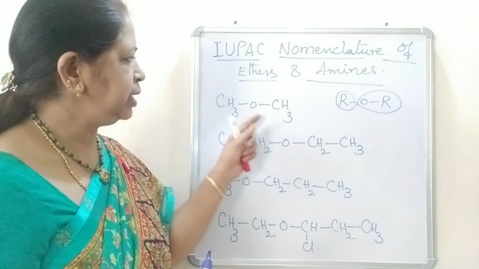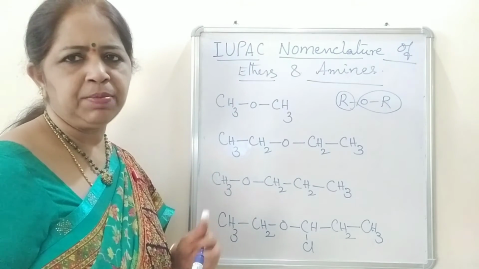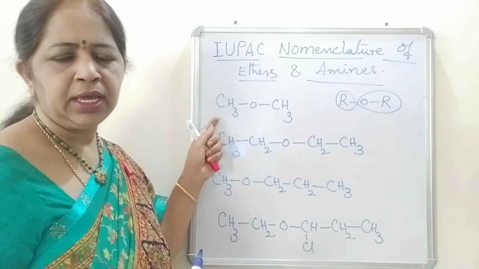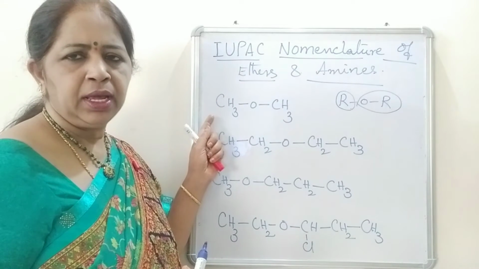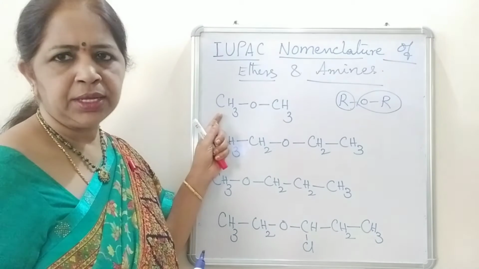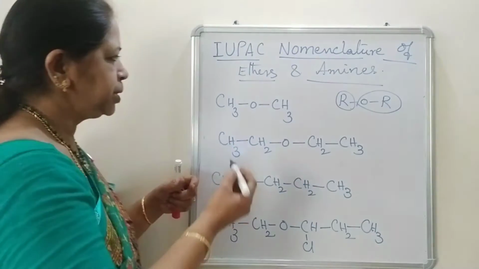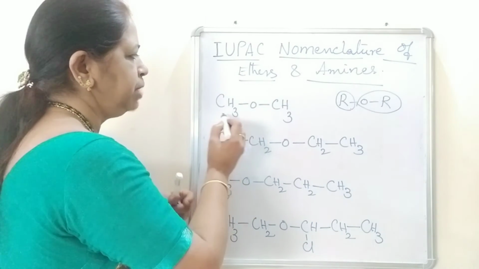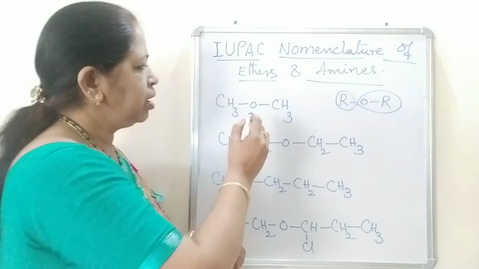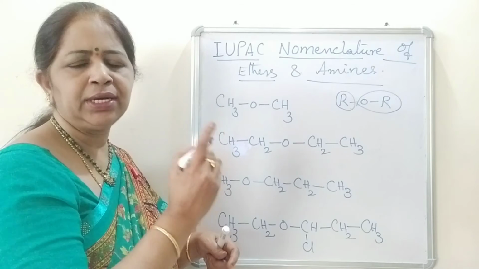Methyl, methyl ether, dimethyl ether is the common name of this structure, but that is not the IUPAC name. In IUPAC system, we have to name this compound as alkoxyalkane. So, it is methoxymethane. It is a derivative of methane. Methoxy group is substituted in the place of one hydrogen in methane.